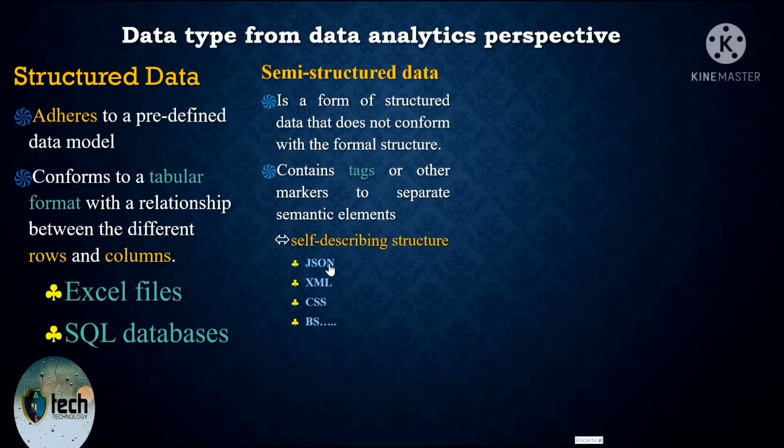So for example JSON (JavaScript Object Notation), Extensible Markup Language, Cascading Style Sheets, and Bootstrap are examples of semi-structured data structure. Mostly they are used by programmers.